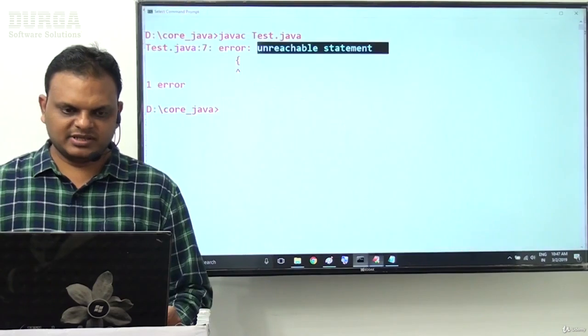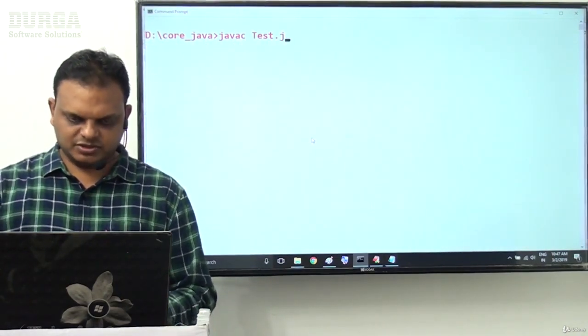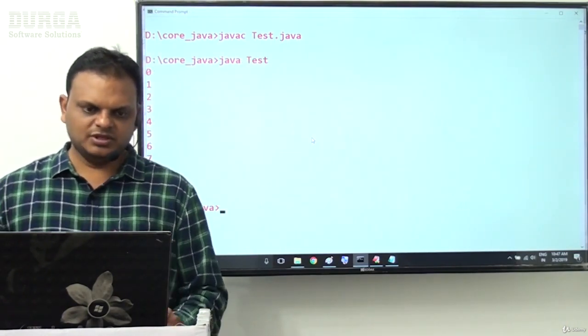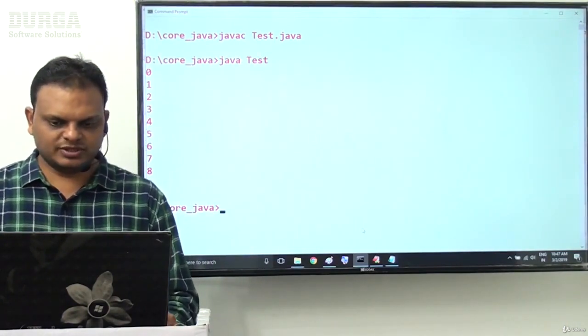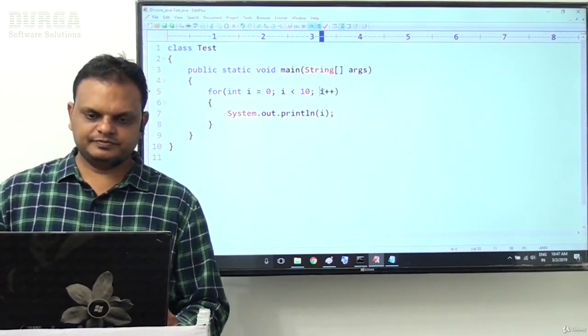I will compile and I will execute this. Here we are able to get some output. javac Test.java compiled successfully, java Test. Here we are getting output like which one? 0 to 9. That's fine.